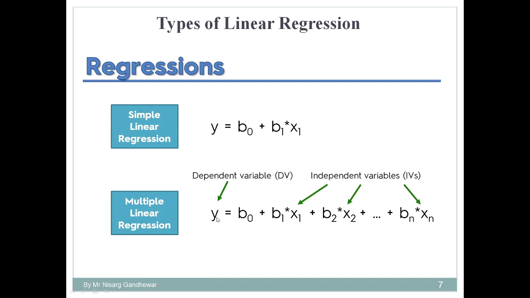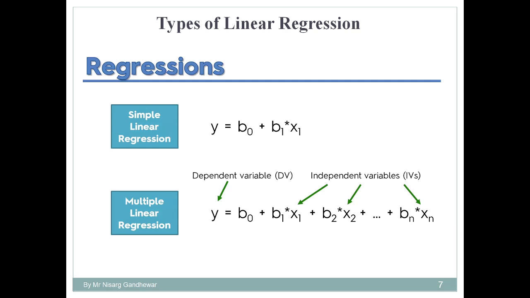So I will give a simple example. Suppose you try to predict the height of a person based on the weight. So we can say that weight is an independent variable and height is a dependent variable. So this is an example of simple linear regression. And what is the example of multiple linear regression? House price. That means house price is a dependent variable, whereas location, area, amenities, all these are independent variables. So whenever you find two or more independent variables and a single dependent variable, then we can say that it is an example of multiple linear regression.